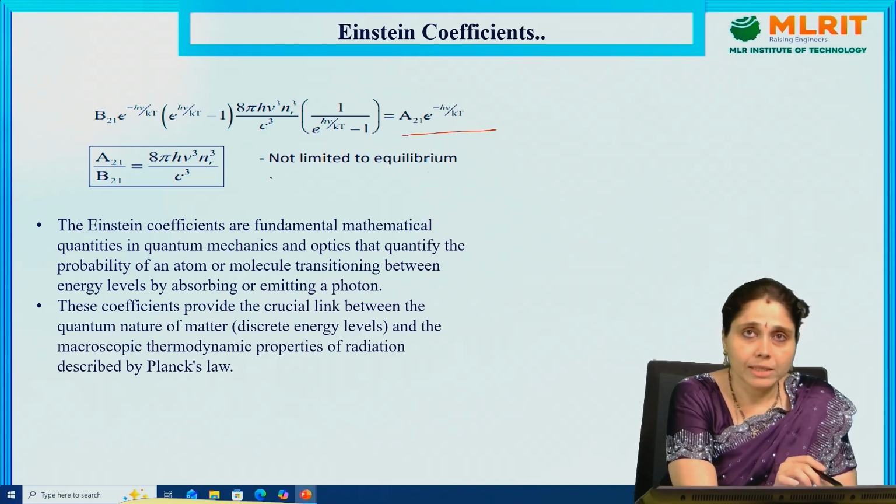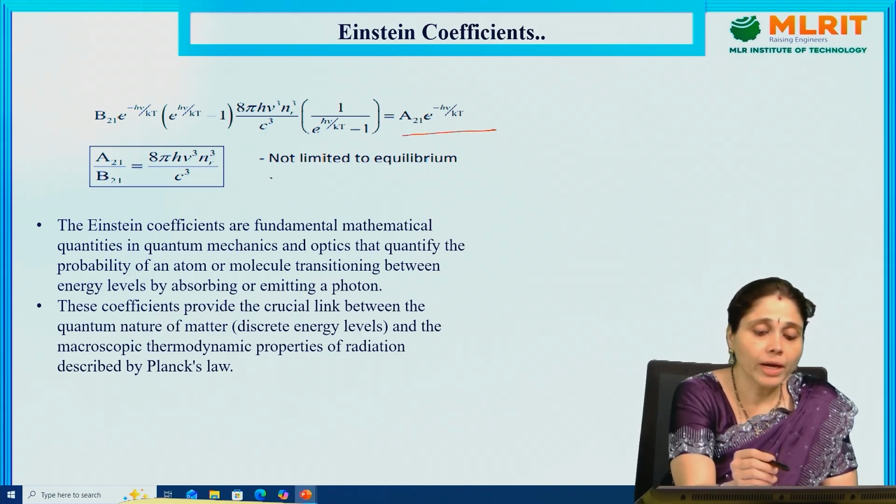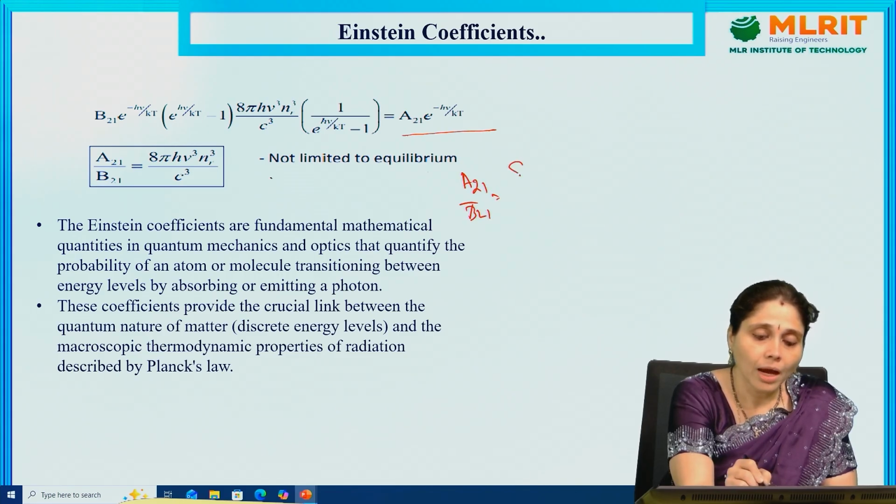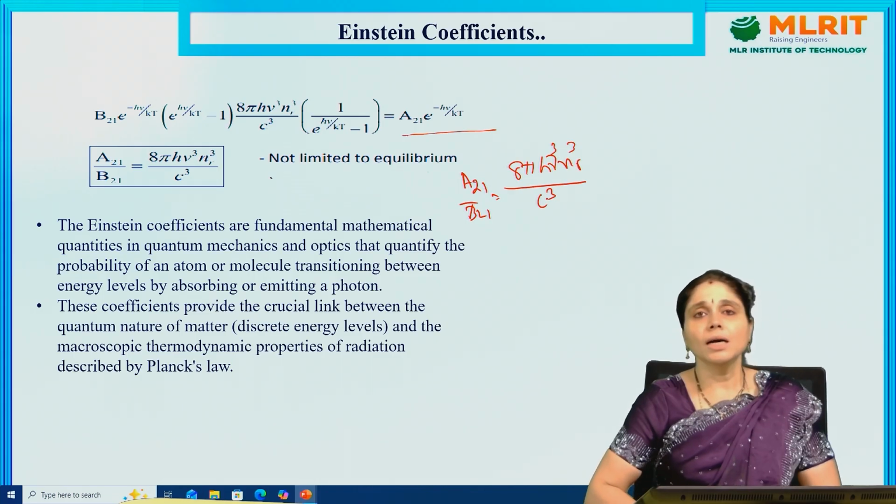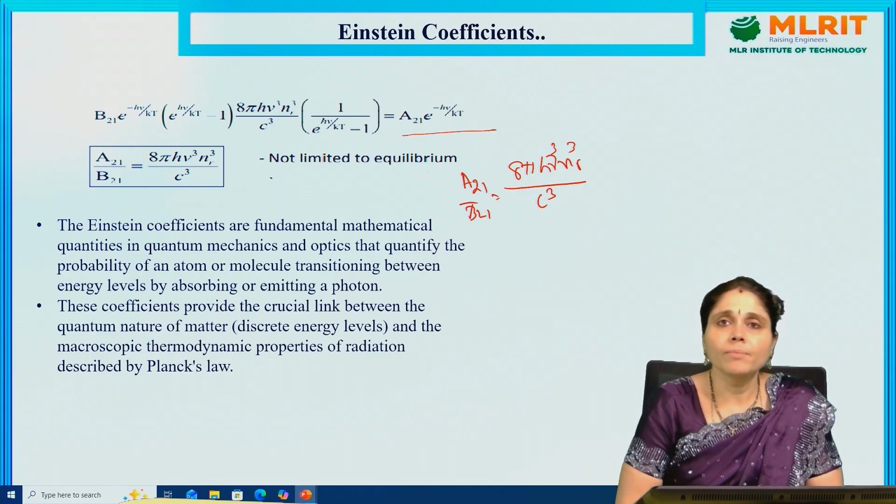Comparing and contrasting the above equations, we get A21/B21 = 8 pi h nu^3 nr^3 / c^3. Okay, this is the ratio between A21 and B21.